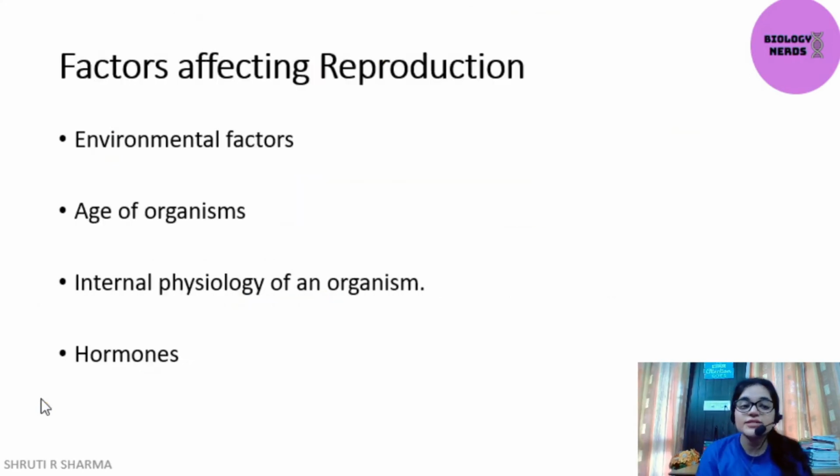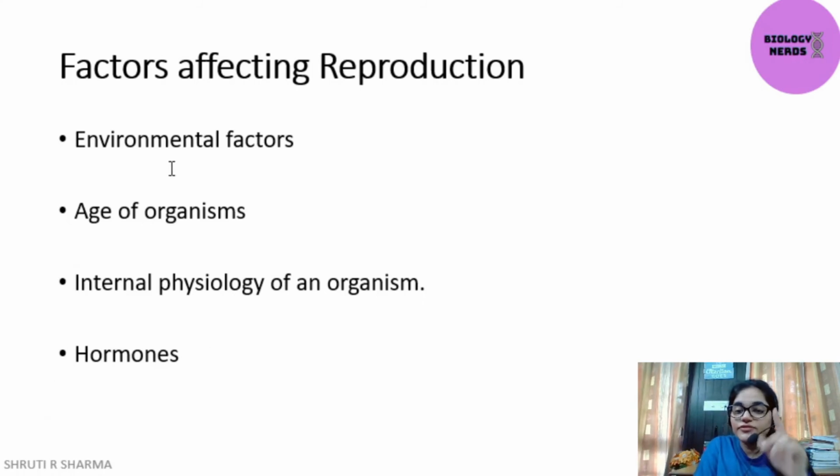Next point says, factors affecting reproduction. We studied what is reproduction and what is the need for reproduction. Now here come the factors that affect reproduction. Why? Because whenever a process is going on in nature, there are always inhibitors that will try to stop that process. It is also very important, the inhibitors are not a bad thing. Inhibitors ensure that the process is happening at an appropriate rate, it is not exceeding.